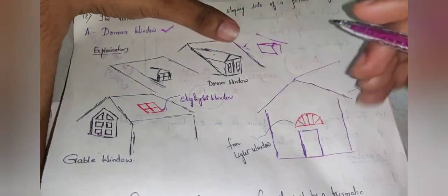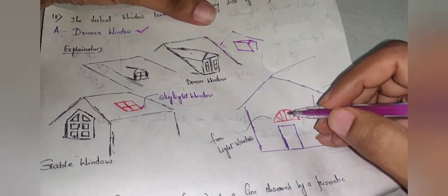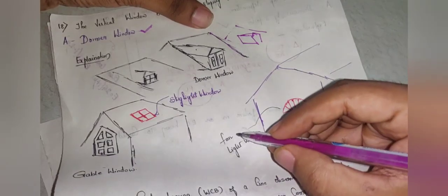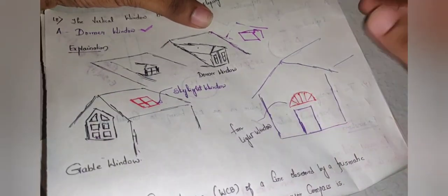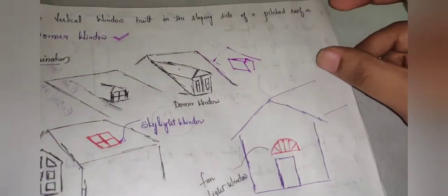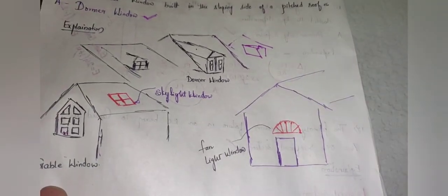Now one more window which is just provided at the lintel level, or just above the windows or just above the doors, those types of windows are called as fan light windows. Okay, hope you understood this. Moving on to the next question.